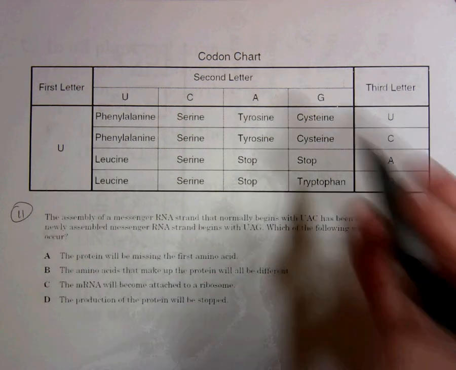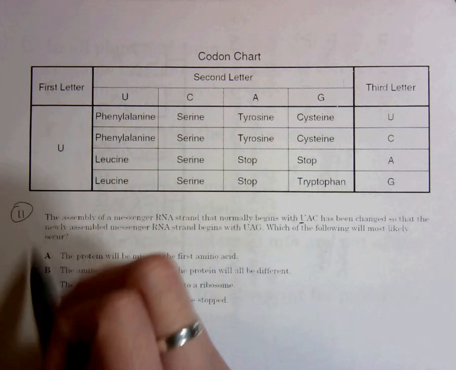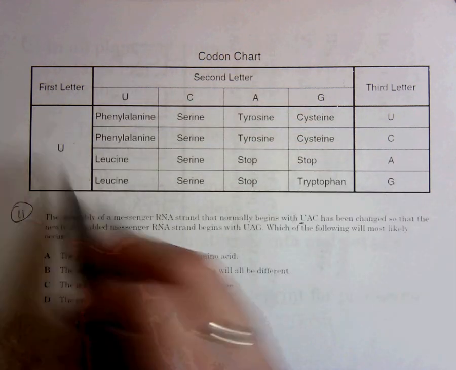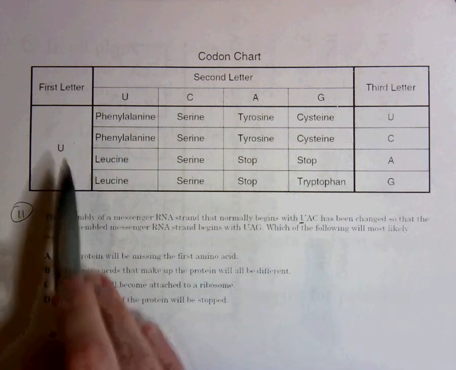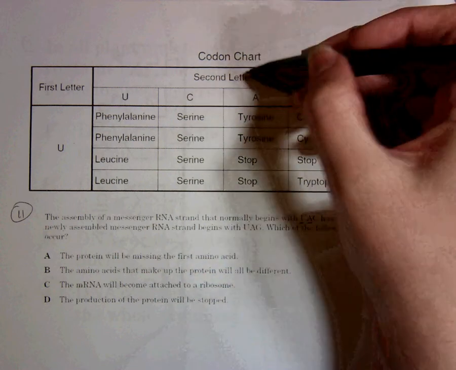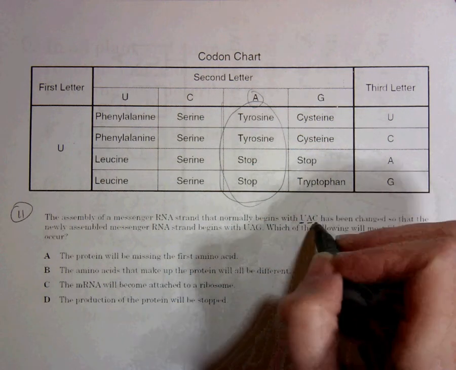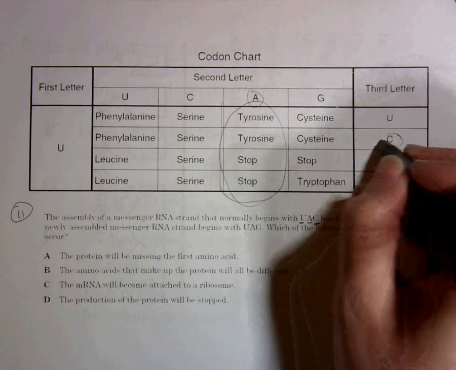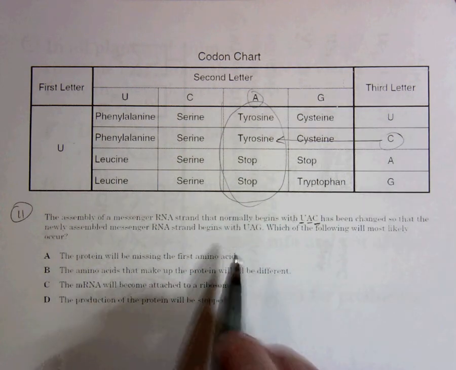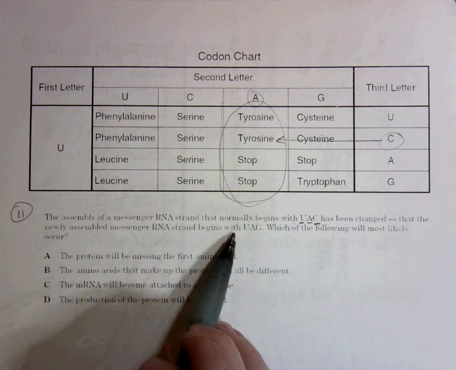Well, the first letter is U, so I go to this column, and this chart only shows me one of the rows. Normally there are 4 rows for this chart, but this has shown me a smaller version. So it's going to be in this row. A is my second letter, so I go to second letter A, so I know it's going to be in this column. And my third letter is C, so I go over here to third letter C and follow it, so it is tyrosine.